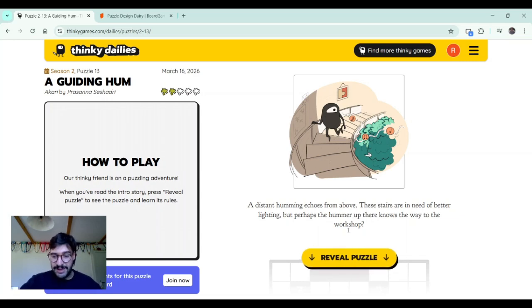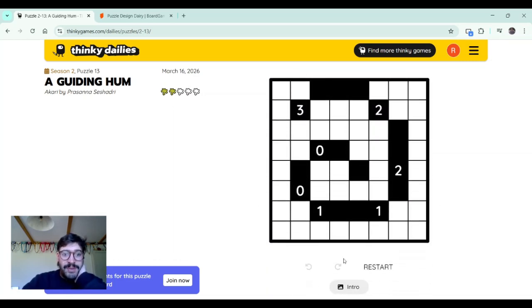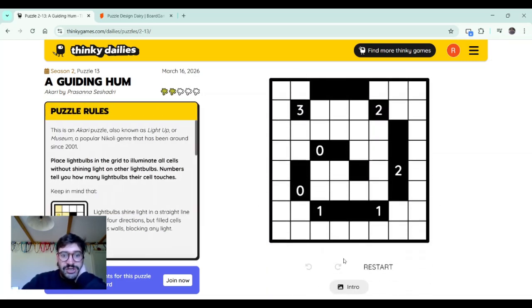Sorry for misreading that. Wasn't that careful. This is Nakari by Prasanna Seshadri. So let's try to solve this puzzle. We know that there are no light bulbs in here. There are no light bulbs in there. What else can we know? Oh, we know that there is a 2 here, so there is a light bulb here and a light bulb there. Fantastic.